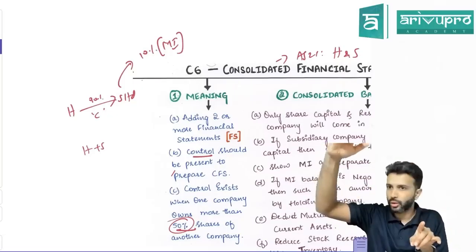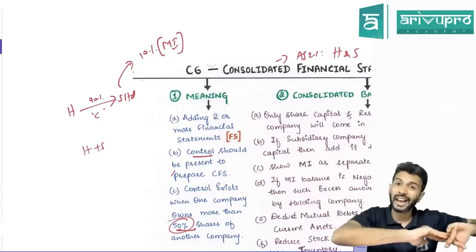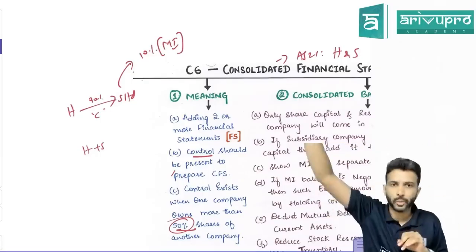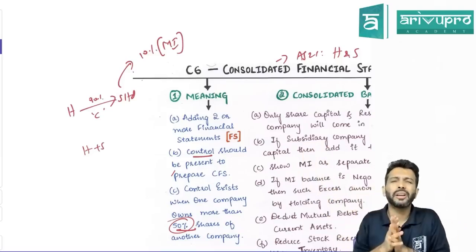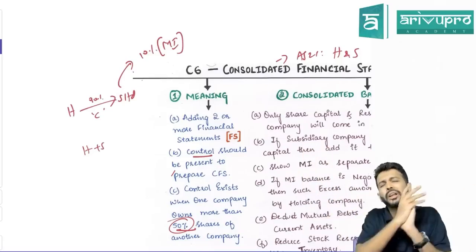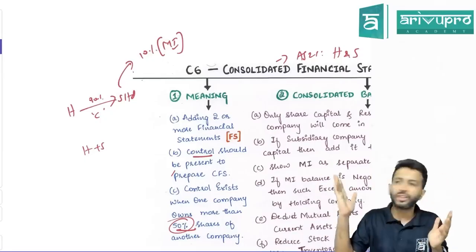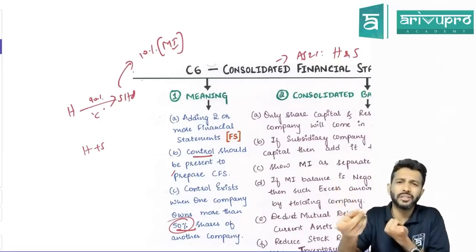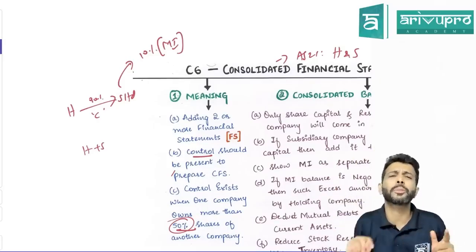First, you will show shareholders' funds. Under shareholders' funds, equity share capital, reserves and surplus. Next separate category is minority interest, working note number 5. Then non-current liability. Now remaining components are your assets and liabilities. All assets and liabilities you add 100%. Take just 100%, you add it. If there is any stock reserve, reduce it from inventory. And if there is any mutual owings, reduce it from the respective component.